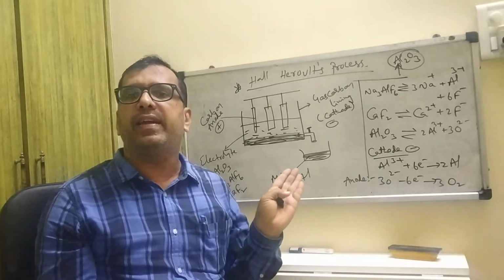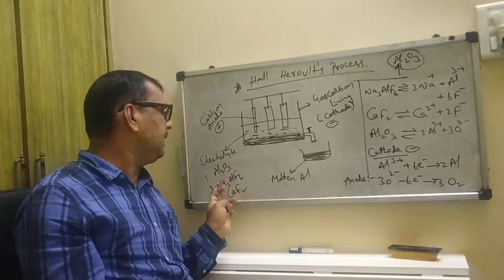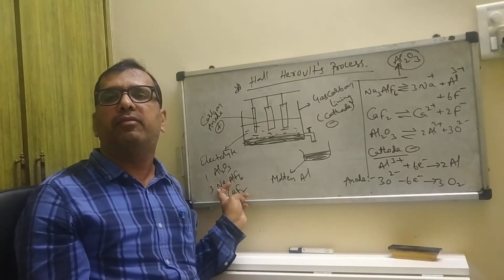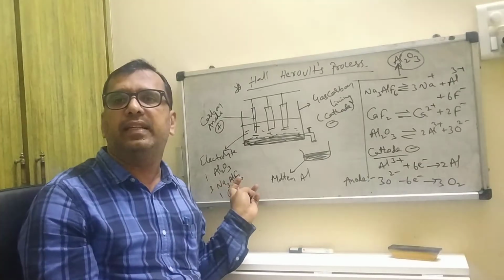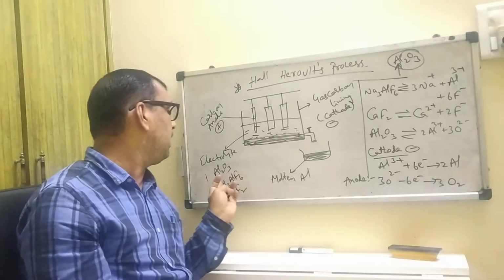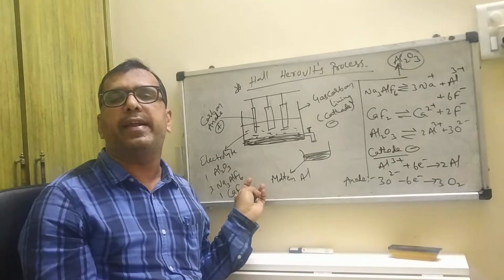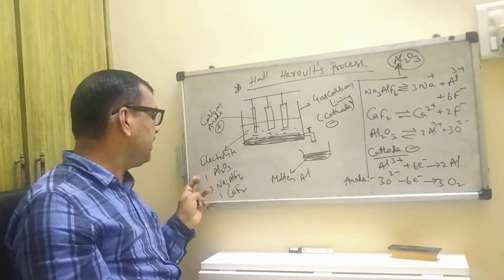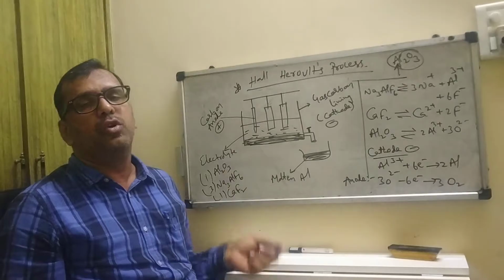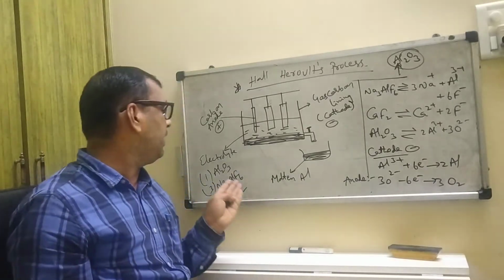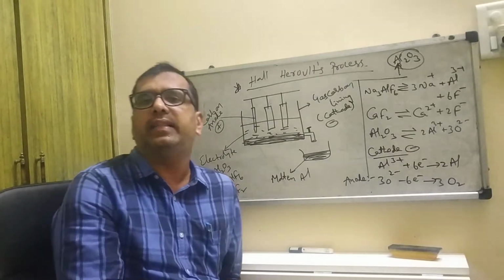One is fused alumina, another is cryolite, whose formula is Na3AlF6, and calcium fluoride, which we can call fluorspar. These are used in the ratio of 1:3:1 parts as the electrolyte in this electrolytic cell.